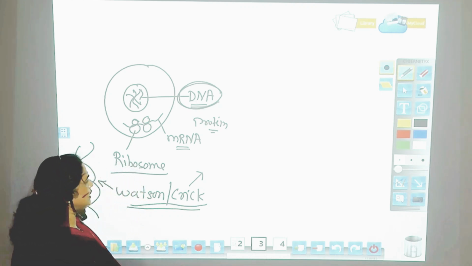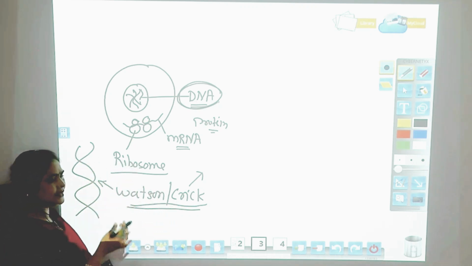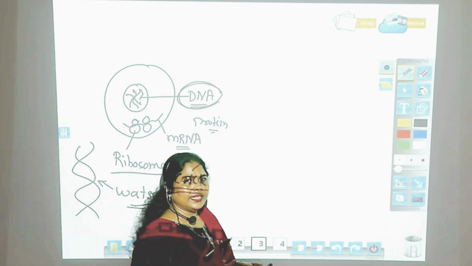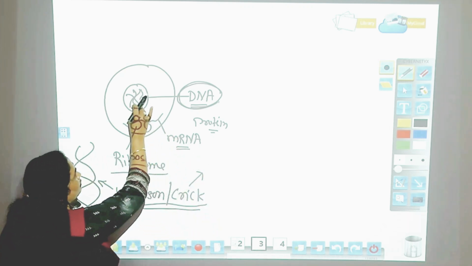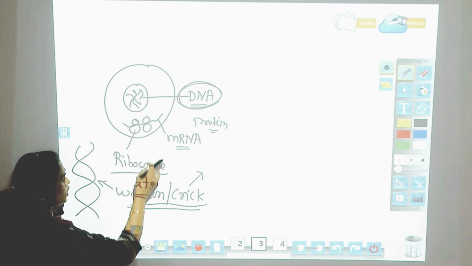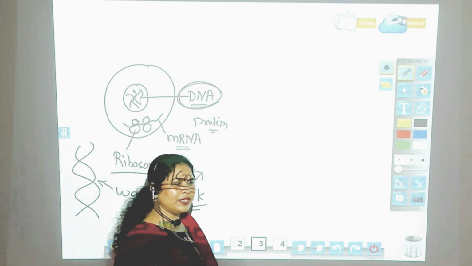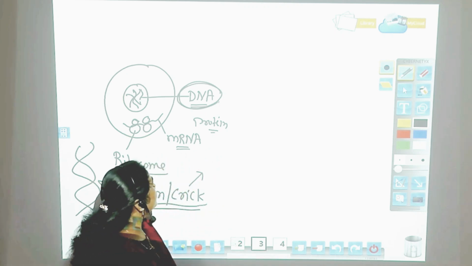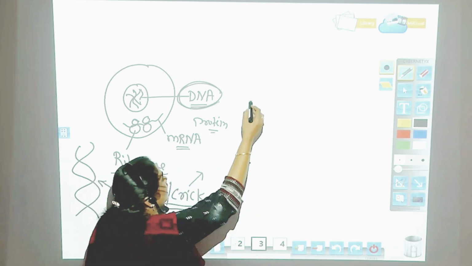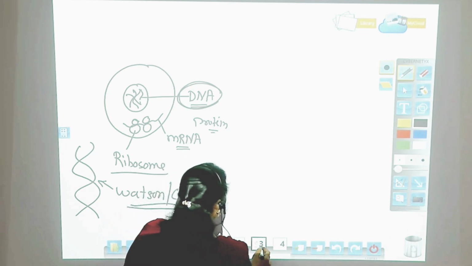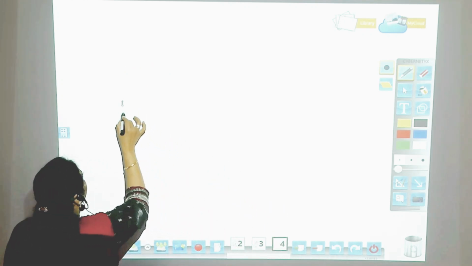I mean to say, whenever a cell synthesizes a protein, the information has to come from the DNA. This was suggested by Watson and Crick for the first time, and they even published it in a research journal.